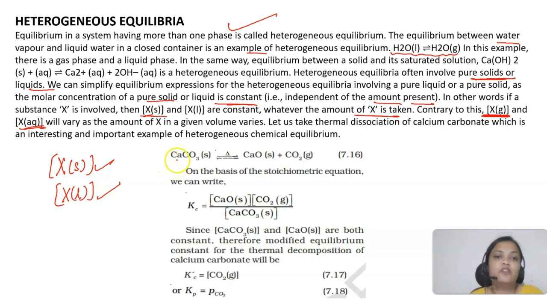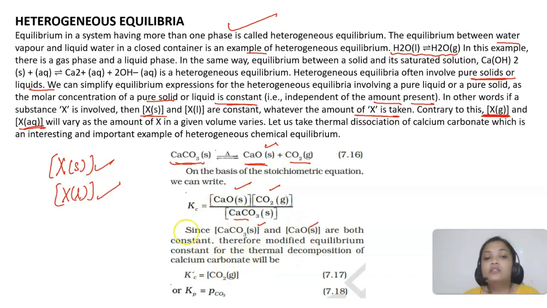For example, if you are having calcium carbonate in a solid state, you heat it, it decomposes to give calcium oxide and carbon dioxide. On the basis of what we have learned, Kc is this: CaO(s) means solid, concentration of carbon dioxide gas, divided by concentration of calcium carbonate. Now calcium carbonate and calcium oxide are both in pure solid state, so their concentrations will be constant.